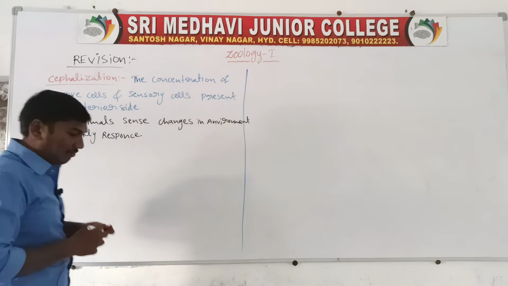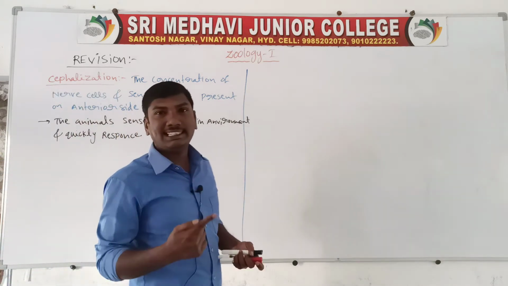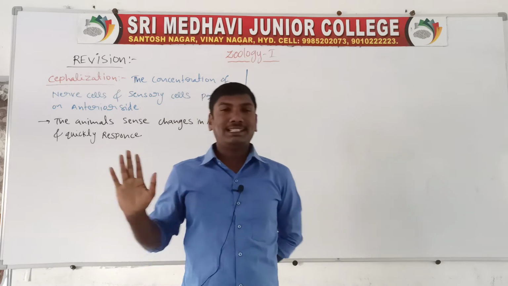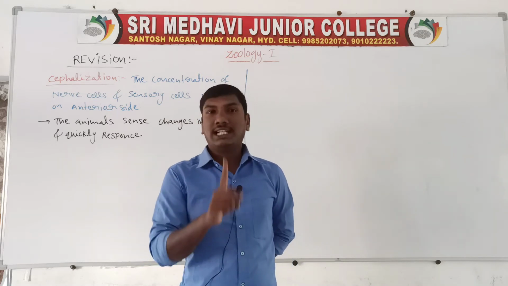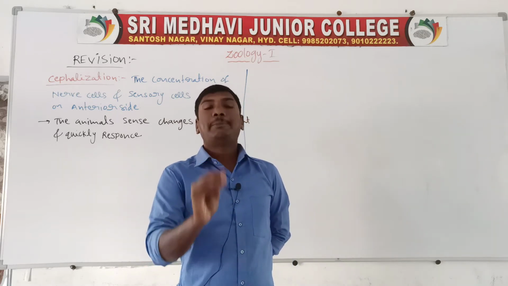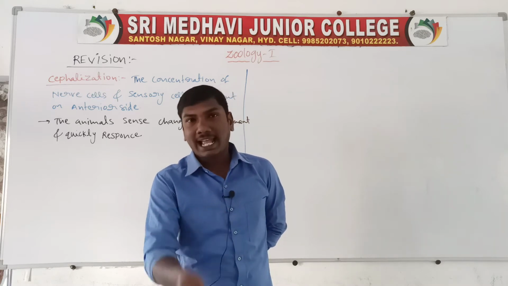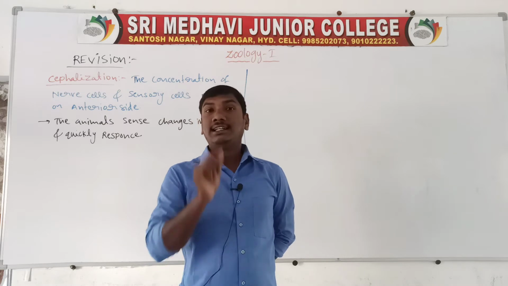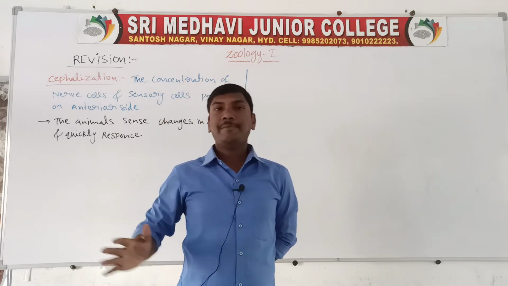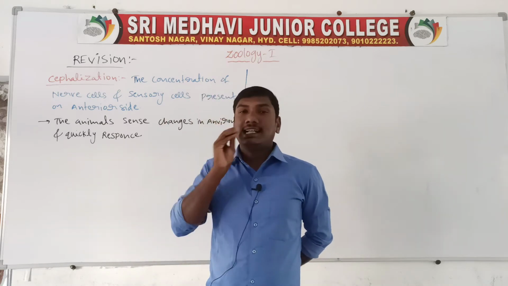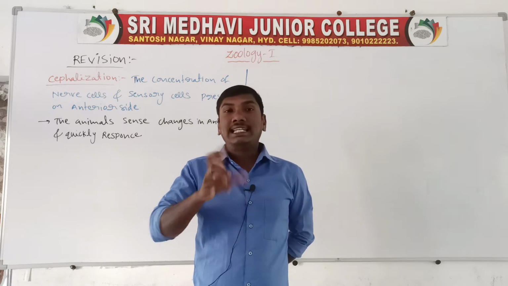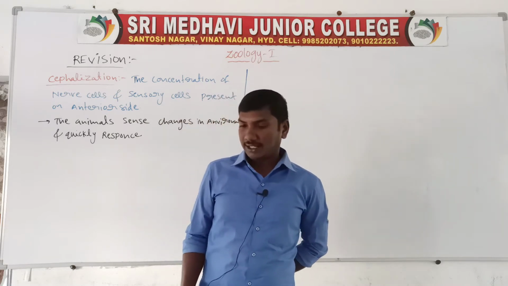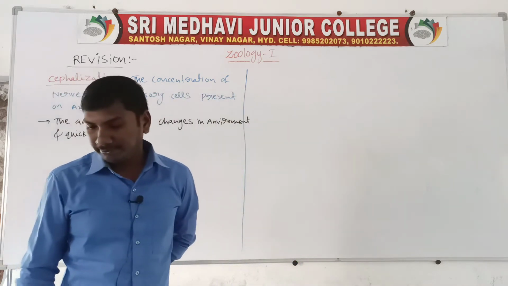So that is the first question. What is cephalization? How is it useful? Answer: cephalization means the concentration of nerve cells and sensory cells present on the anterior end of the body. So it is called cephalization. Next question, how is it useful? The animals can sense changes in the environment and quickly respond.